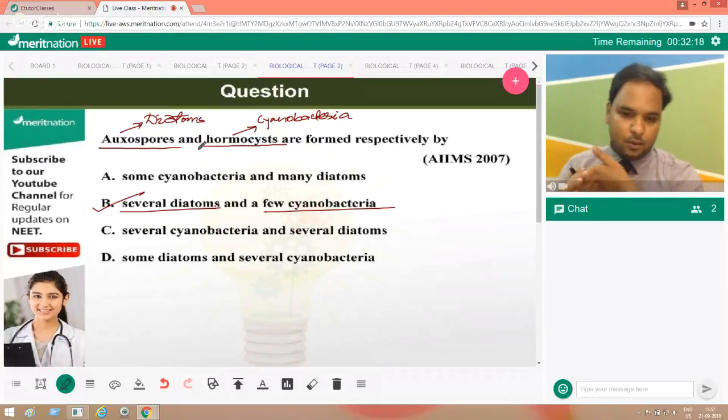Nostoc and all, absolutely right, Piyush. Nitrogen fixation, that is the heterocyst we discussed. They are basically filamentous bacteria, you can say. The difference between hormocysts and heterocysts: hormocysts are usually utilized in reproduction, and heterocysts are for nitrogen fixation in filamentous bacteria such as Nostoc.